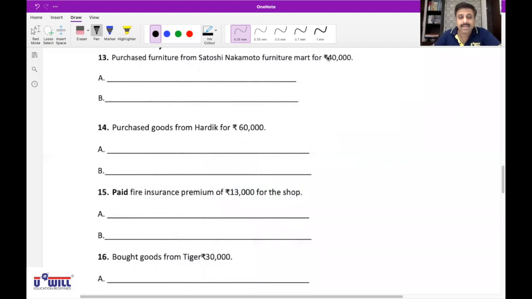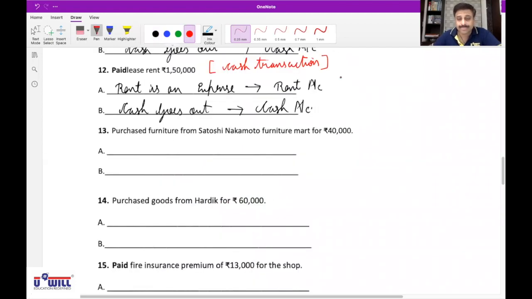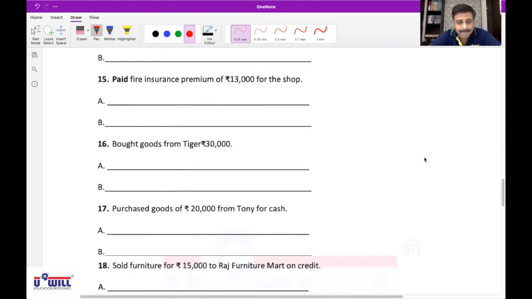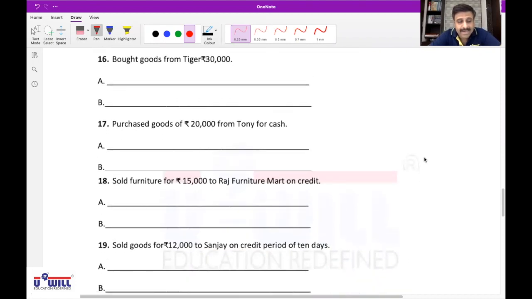Homework you all will note down now: 13 to 19 is your homework. Did you all take from 13 to 16? Yes, sir. 17, 18 and 19, take it now. Done everyone? Yes, sir.